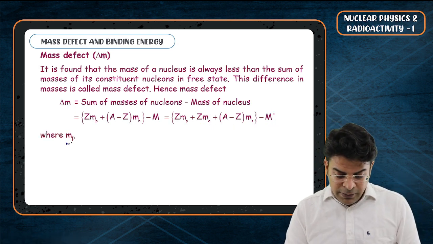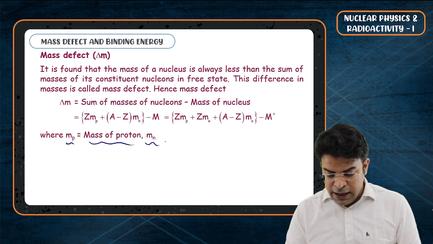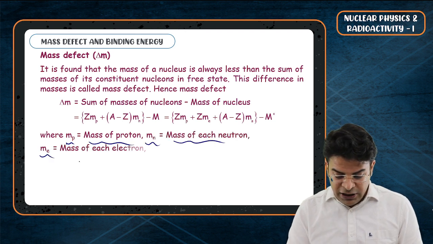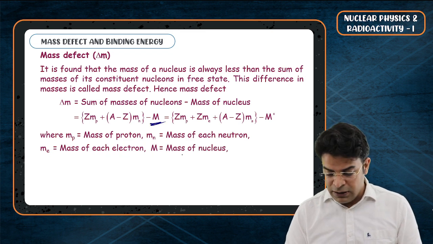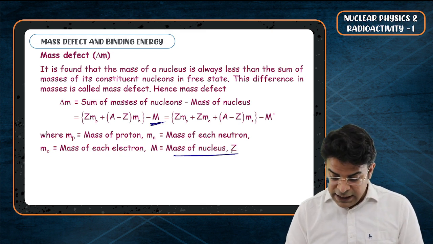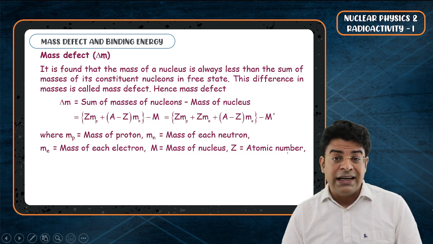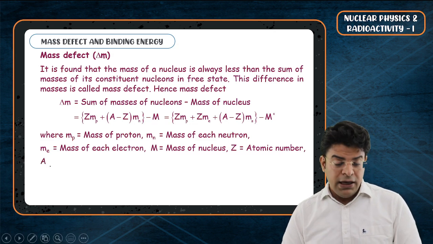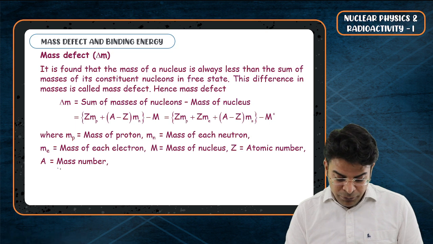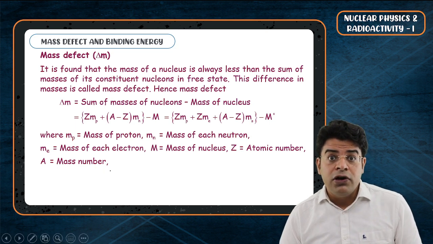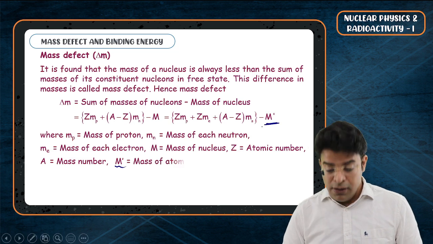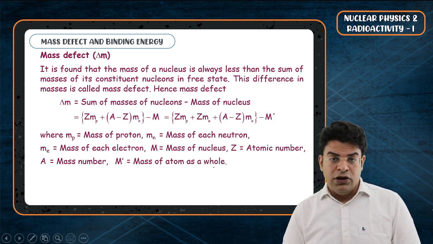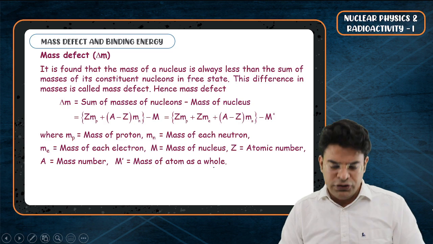So here beta, remember that Mp is mass of proton, Mn is mass of neutron, Me is mass of electron, capital M, this term is nothing but the mass of nucleus. Z is the atomic number, that is the number of protons. A is the mass number, which is nothing but the number of nucleons, the number of protons plus number of neutrons. M dash is the mass of the atom as a whole, including the electrons.